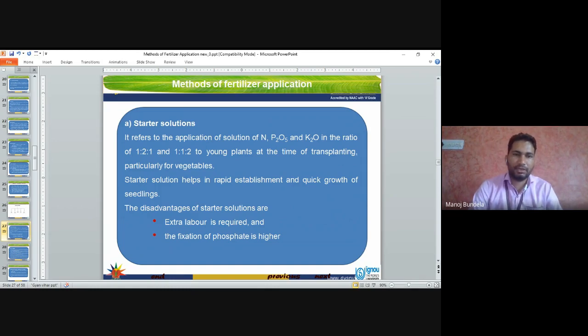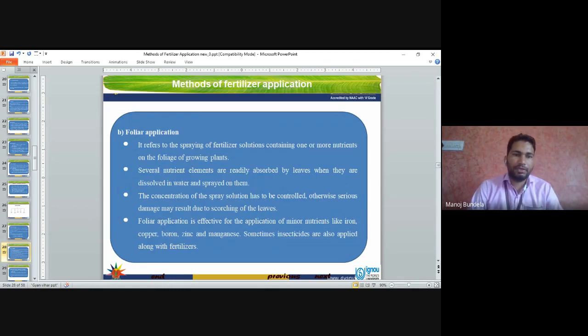Fixation of phosphate is higher. Foliar application refers to the spraying of fertilizer solution containing one or more nutrients on the foliage of the growing plant. Normally we will spray the fertilizers on the foliage of the growing plant. Several nutrient elements are readily absorbed by the leaves when they are dissolved in water and sprayed on them.